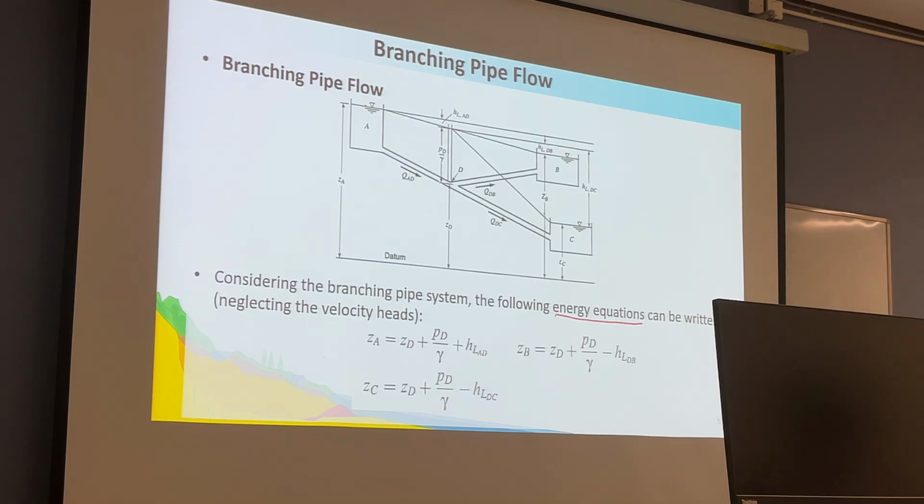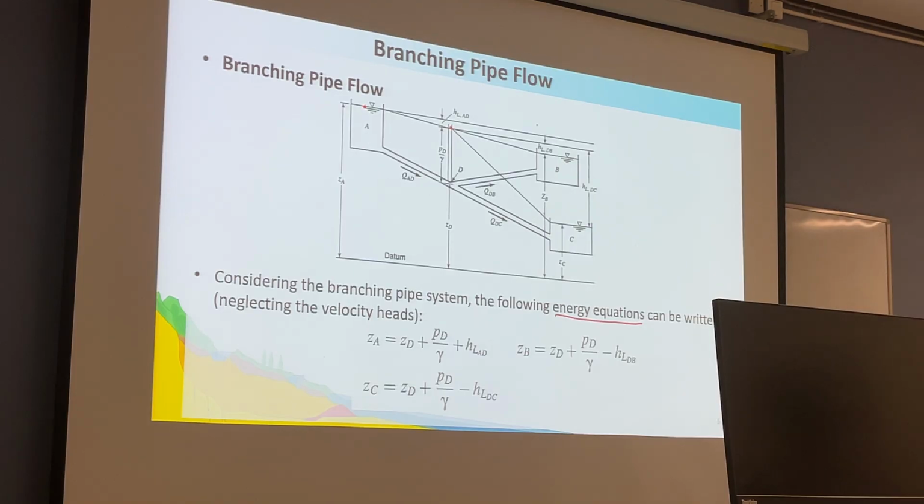Now, the energy equation between point A and point D, if there is a manometer in the junction D.